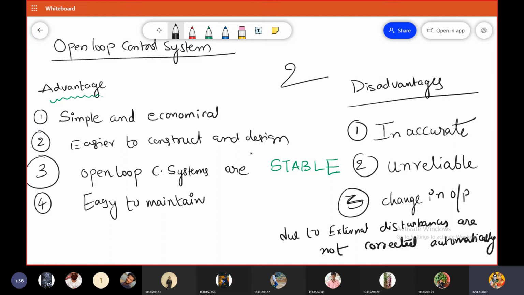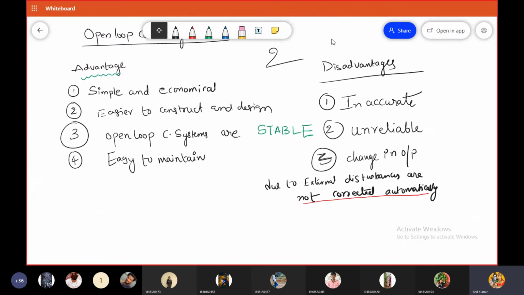These are the very important points you need to consider. Because of these two reasons, the accuracy of the open loop control systems is less, and open loop control systems are unreliable.